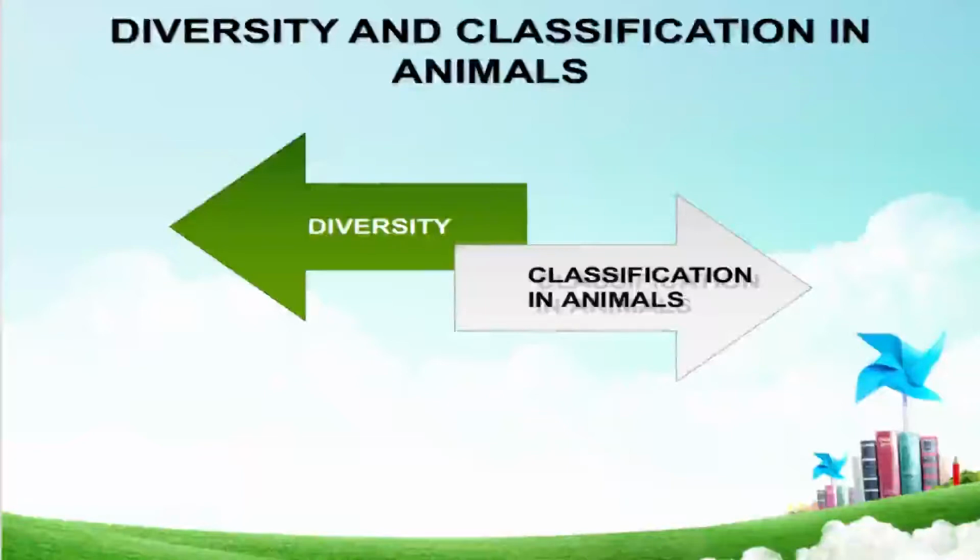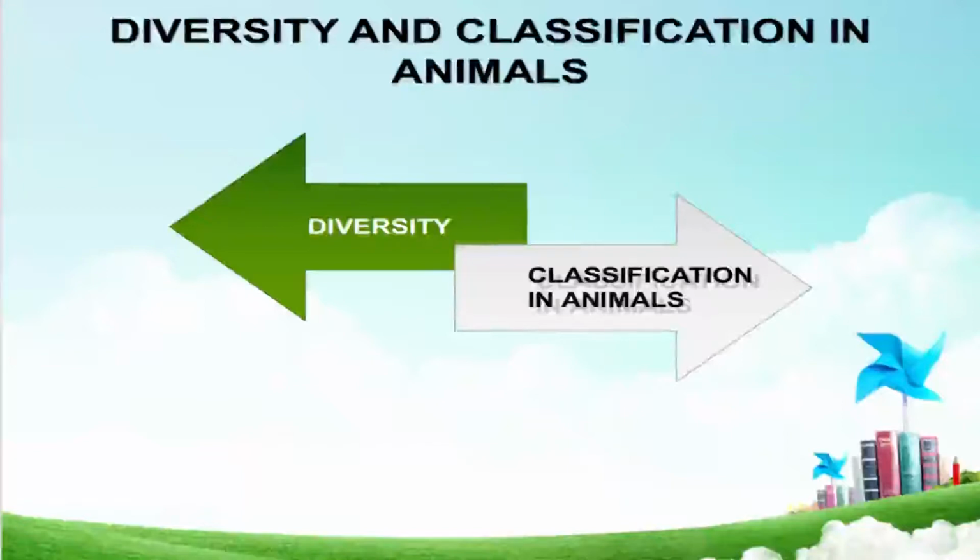Lizard, which crawls on the wall, and as per their characteristics, it's a diversity in the animals. And all these animals have parts like head, neck, torso, tail and limbs for their movement.